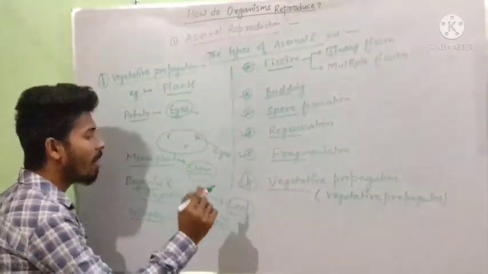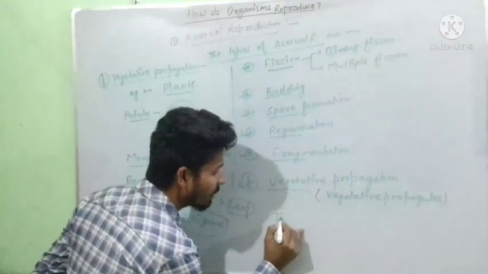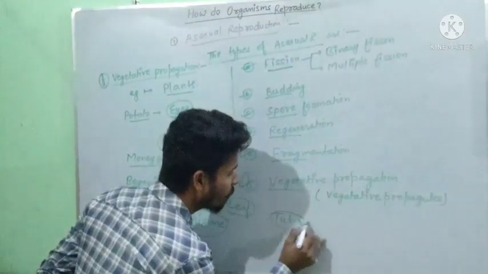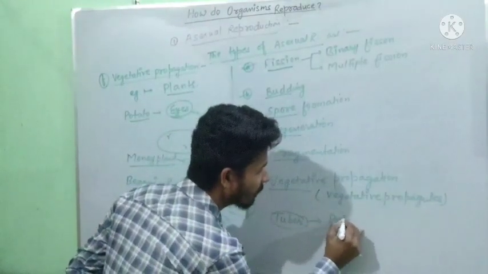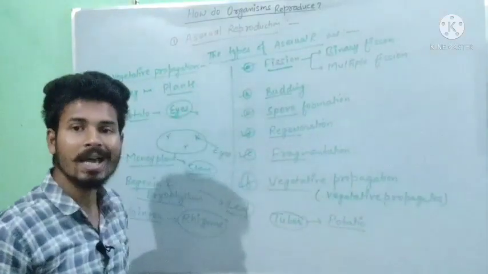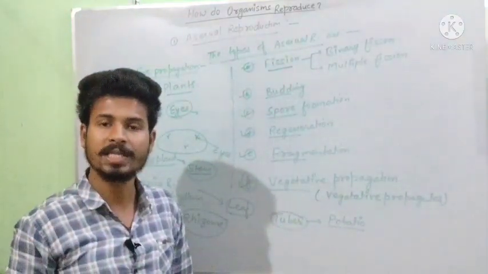Additionally, we have a structure that is mentioned in our book, that is tuber, and it is also found in the potato. What is actually a tuber? Tuber is the storage part, not the generative part.